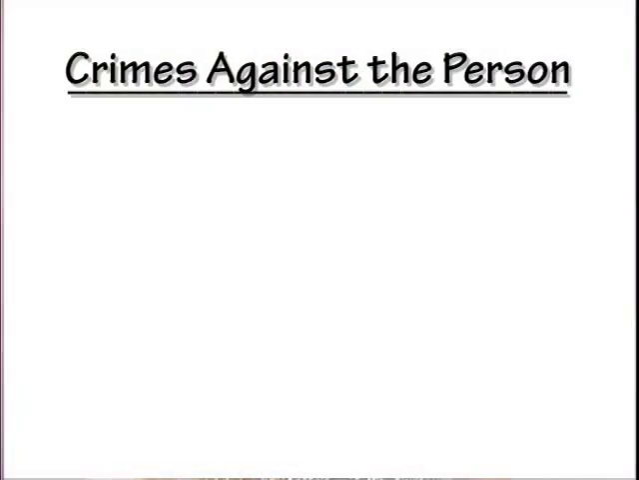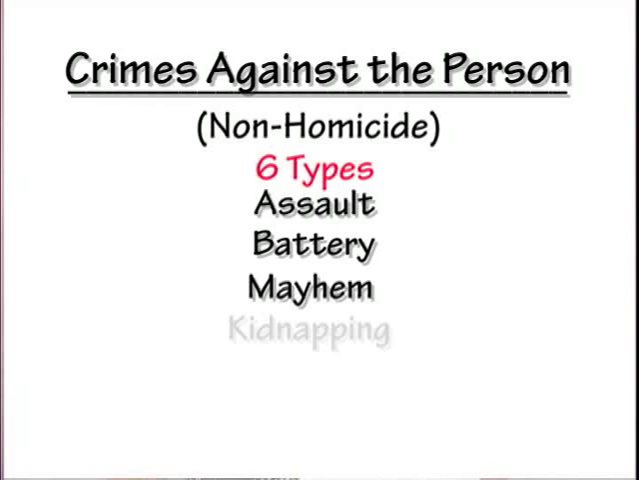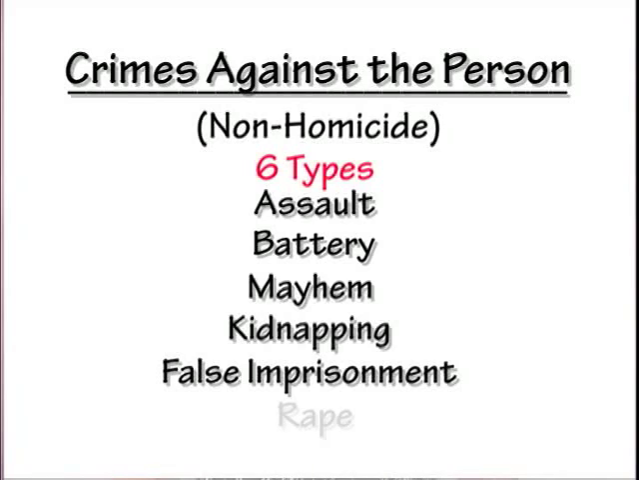The next area of law that we're going to review is crimes against the person. They are non-homicide crimes. There's basically 6 crimes that can be committed against other people, and those are assault, battery, mayhem, kidnapping, false imprisonment, and rape. Once again, the 6 crimes against another person, which are non-homicide crimes, are number 1, assault, 2, battery, 3, mayhem, 4, kidnapping, 5, false imprisonment, and 6 is rape.